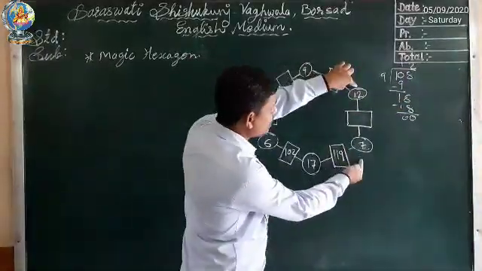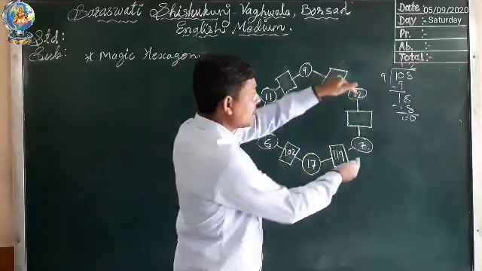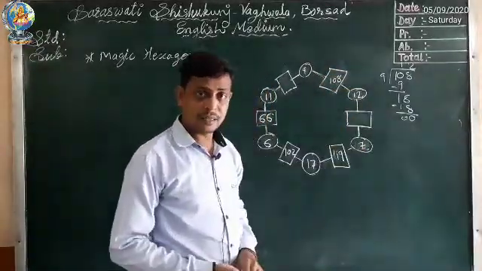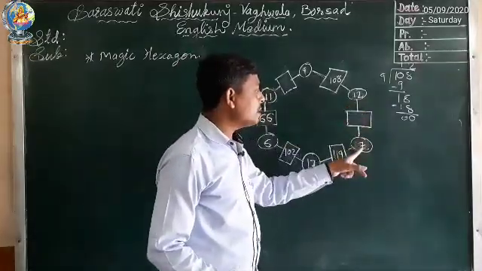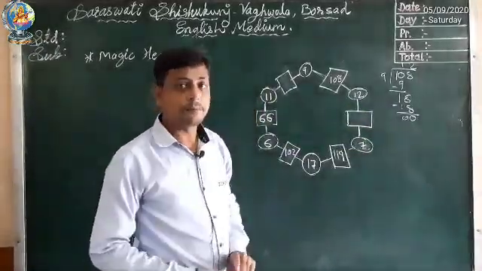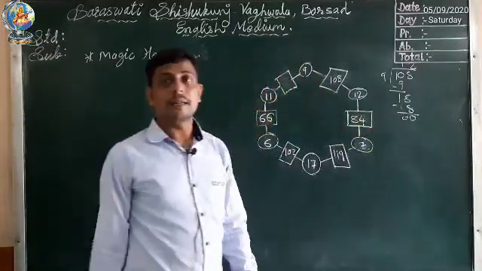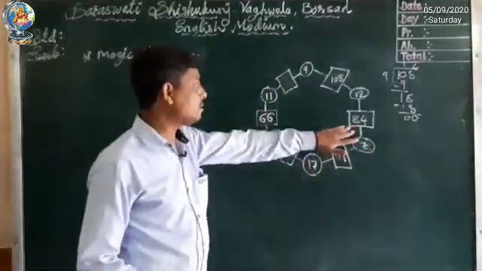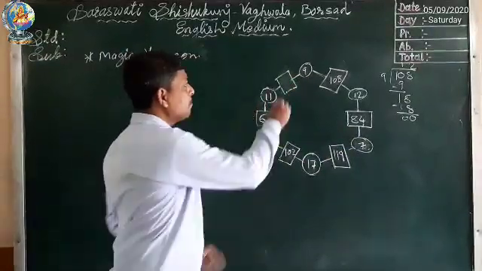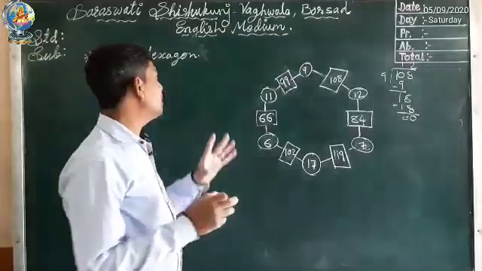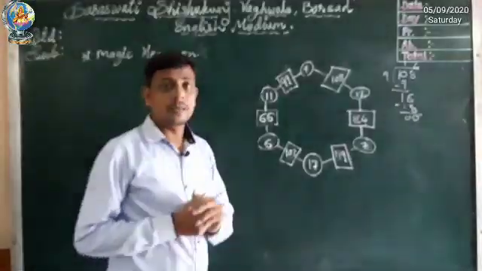Now we have answers in two circles. Okay, in two circles we have a number, so we can multiply these two numbers and get the answer. 12 7s are 84. So we get the answer of this. Now 11 9s are 99. So in this way we can find out the magic hexagon.